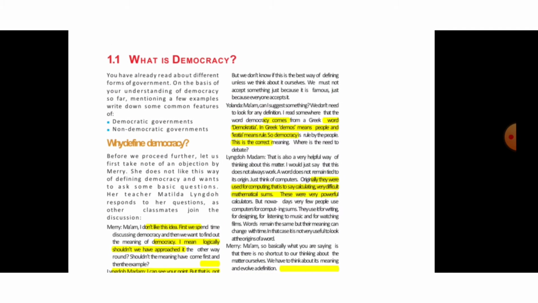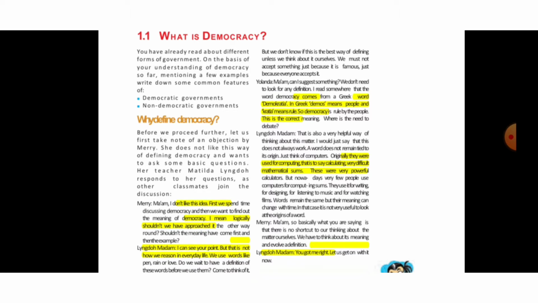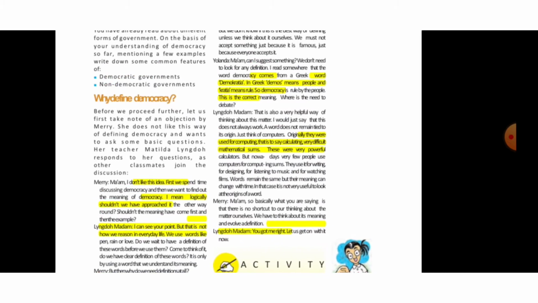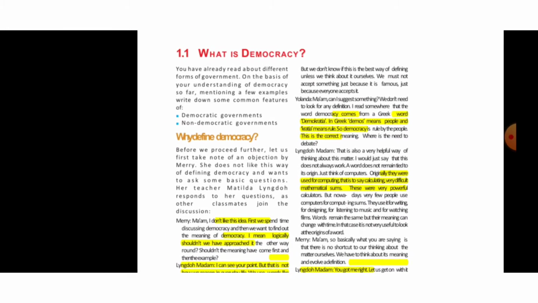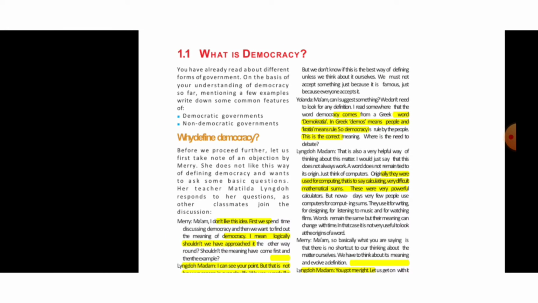So one of the students says that democracy comes from a Greek word demokratia, where demos means people and kratia means rule. So democracy is basically ruled by the people.